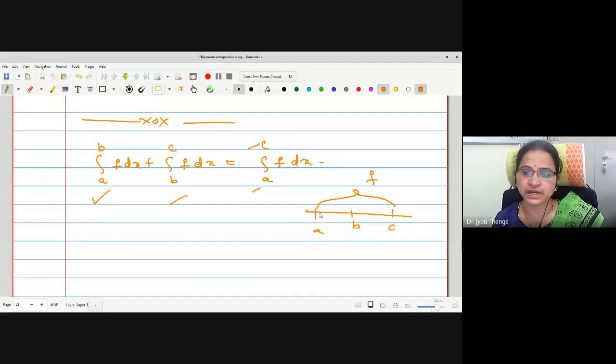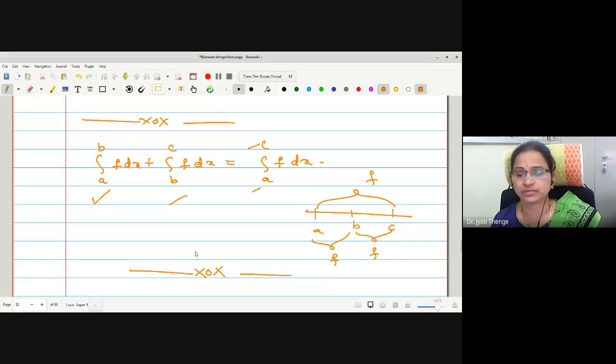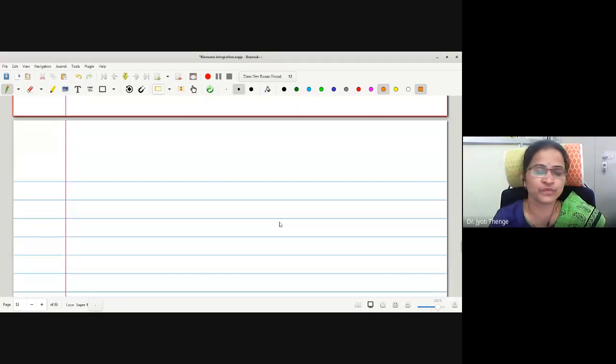Therefore, if the function f is integrable on a to c, then it is integrable on a to b and b to c. Or if it is integrable on a to b and b to c, then it is integrable on a to c. The integration values are also going to be summed up. That is integration a to b plus b to c is integration a to c. We have used this but never proved it. This is what our next theorem is. Let us deal with the theorem with the proof itself. Okay. The next theorem is,